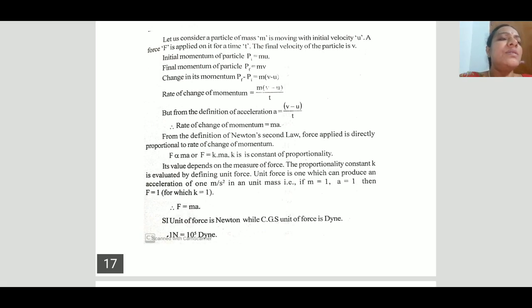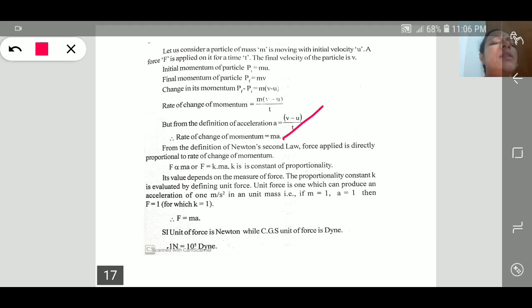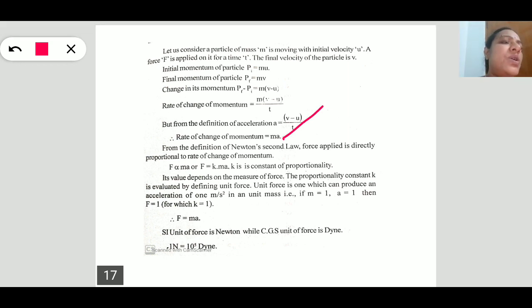Rate of change is equal to m(v minus u) by t. Already we know that (v minus u) by t is the acceleration. So the rate of change of momentum of any body is equal to ma. So F is proportional to ma.